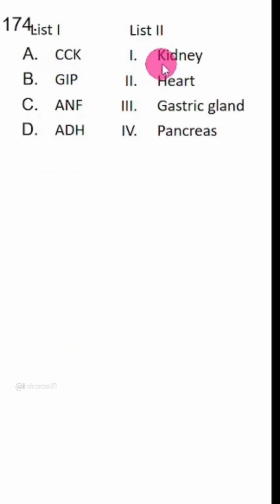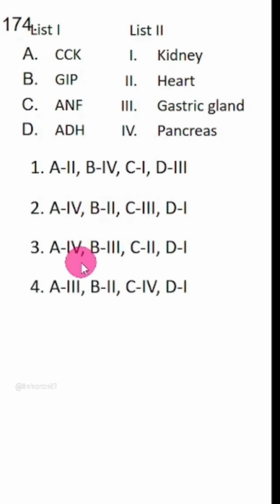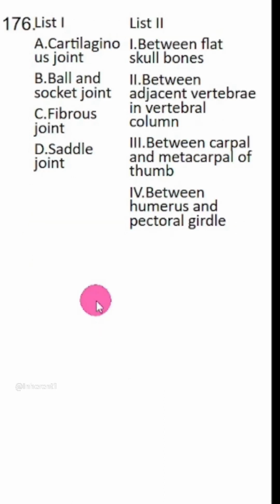Cholecystokinin, this is related to pancreas. It will stimulate the secretion of pancreatic enzyme. A4 is in 2 and 3. B is either 2 or 3. GIP is related to gastric gland. B is 3. So option 3 is the answer. CCK acts on both pancreas and gallbladder and stimulates secretion of pancreatic enzymes and bile juice. GIP inhibits gastric secretion and motility.